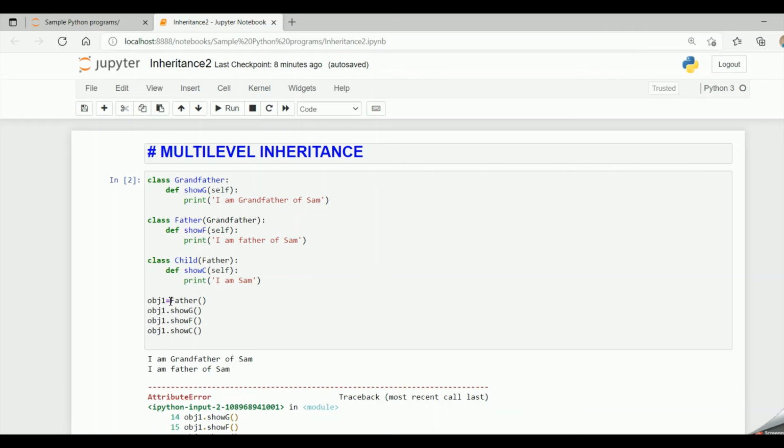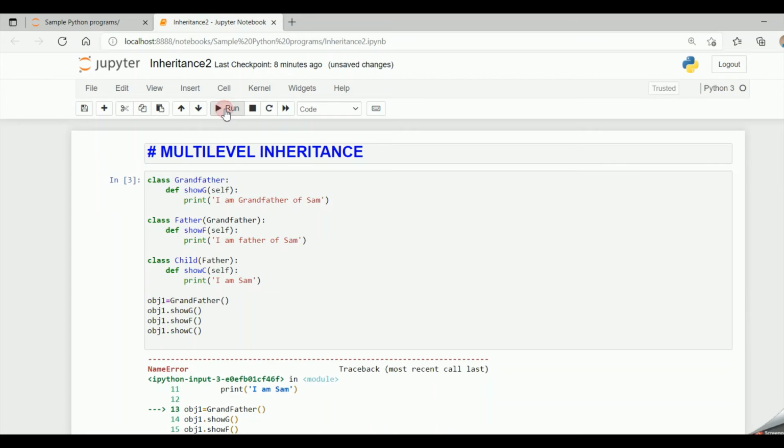And now over here, if I make it from father, if I make grandfather, then when I run the code, the grandfather class can access its own method, that is show g.